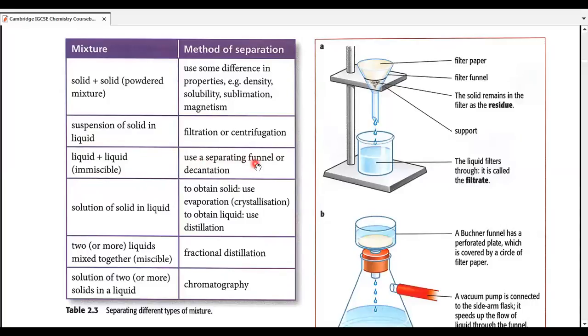We can use a separating funnel for that purpose, or decantation or decanting. Decantation or decanting means the same thing, it's the name of the same process. So that can also be used. This process that we use for the separation of an insoluble solid in a liquid can also be used for an insoluble liquid in a liquid. But as I told you before, for liquid-liquid mixtures, if they cannot dissolve, we use the word immiscible.